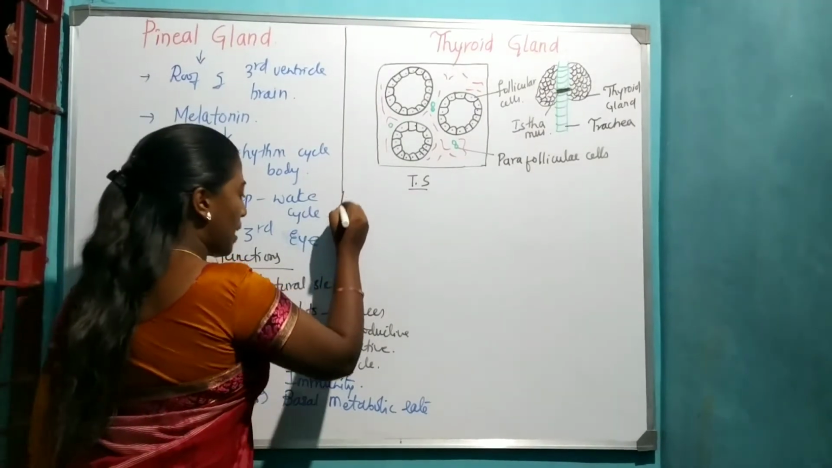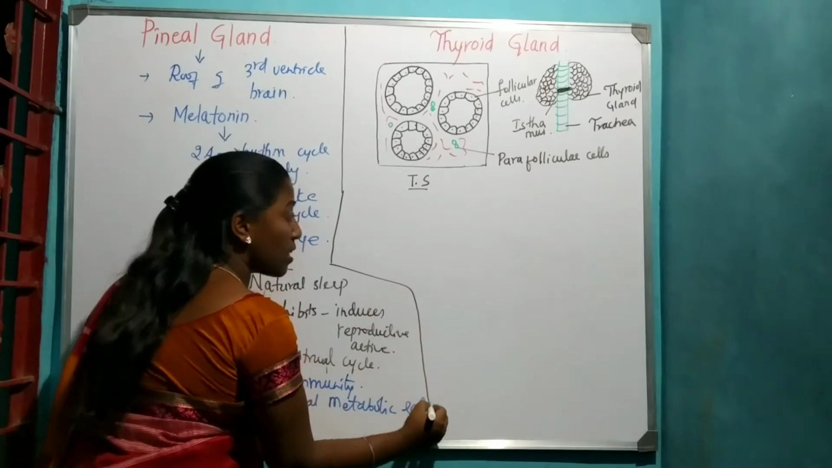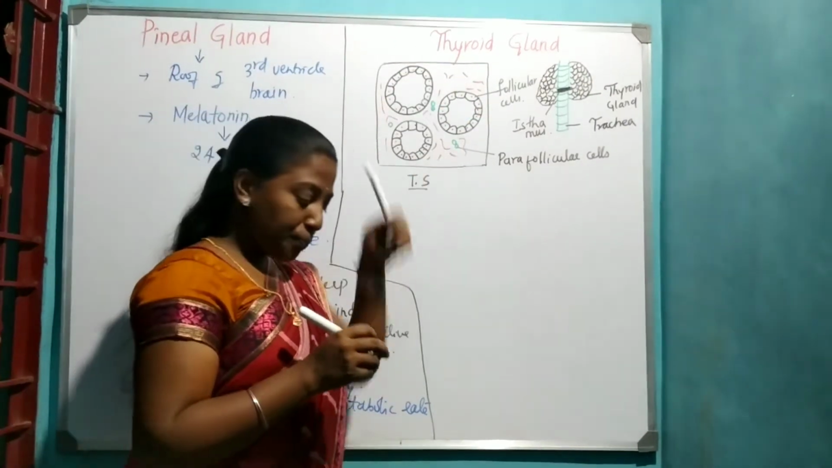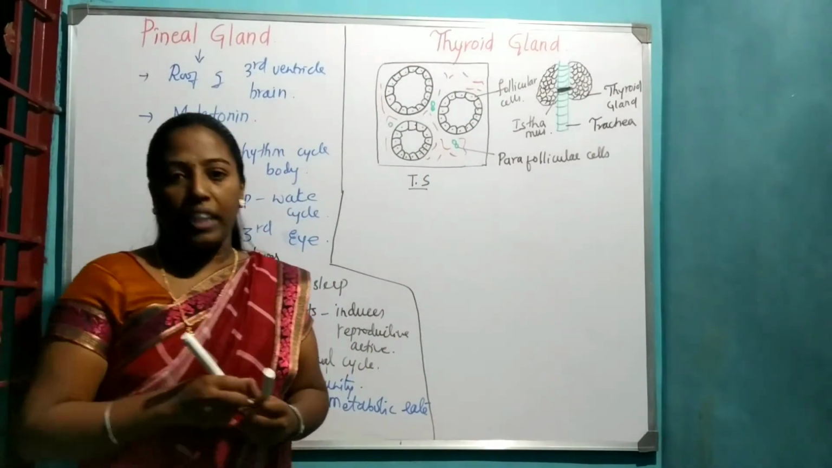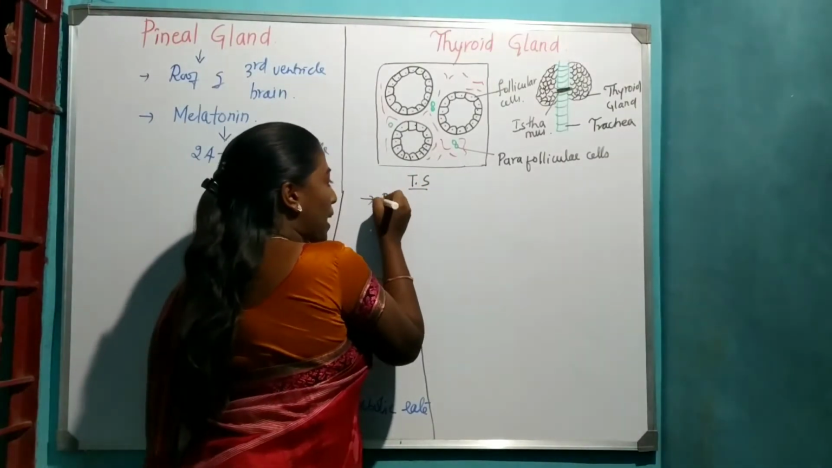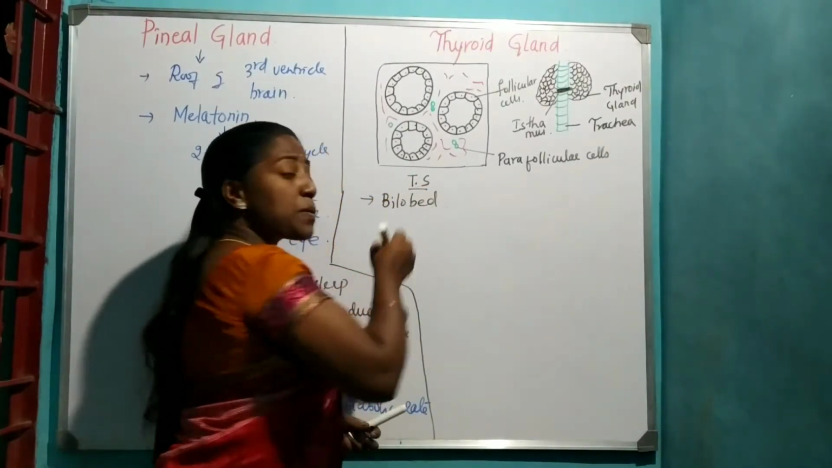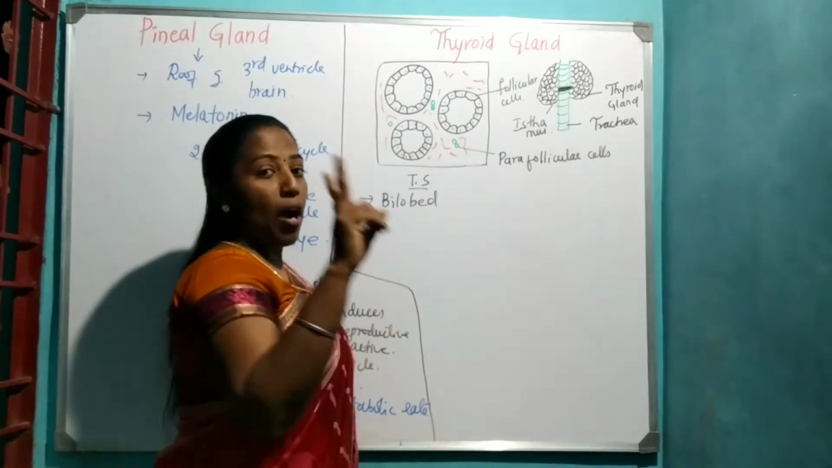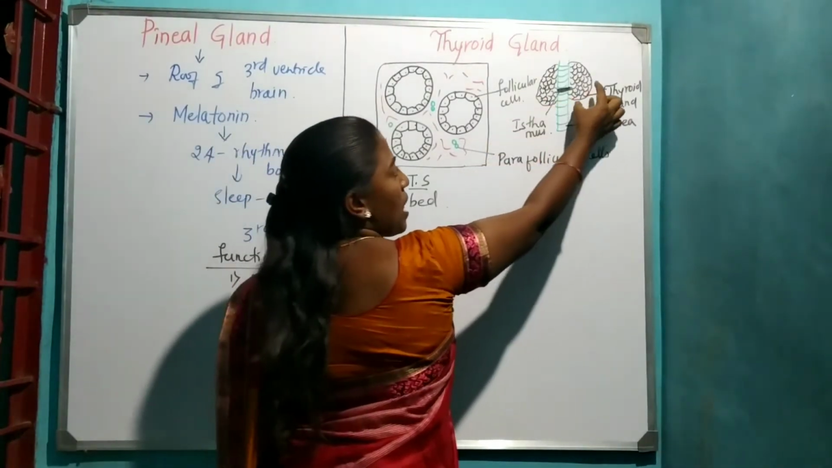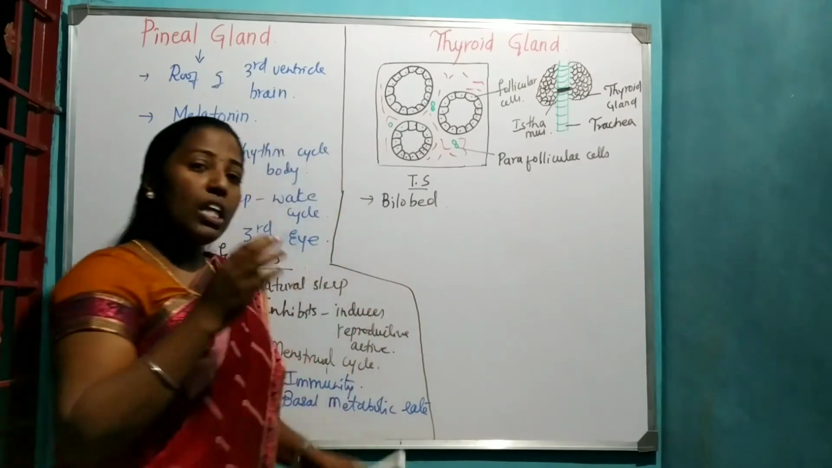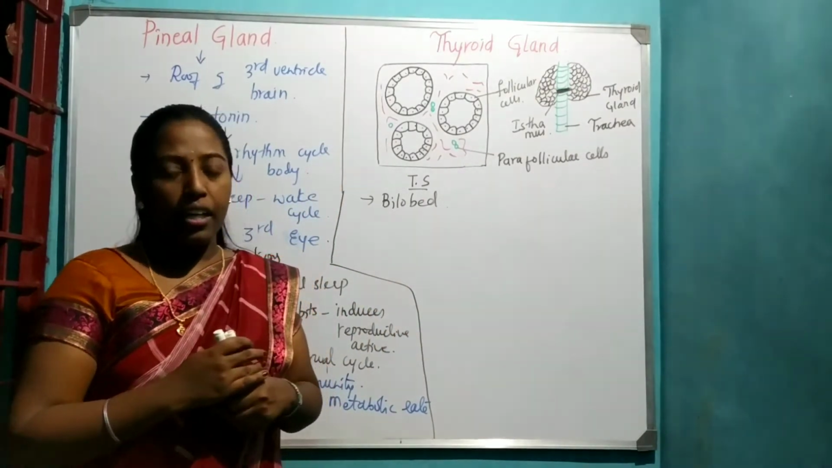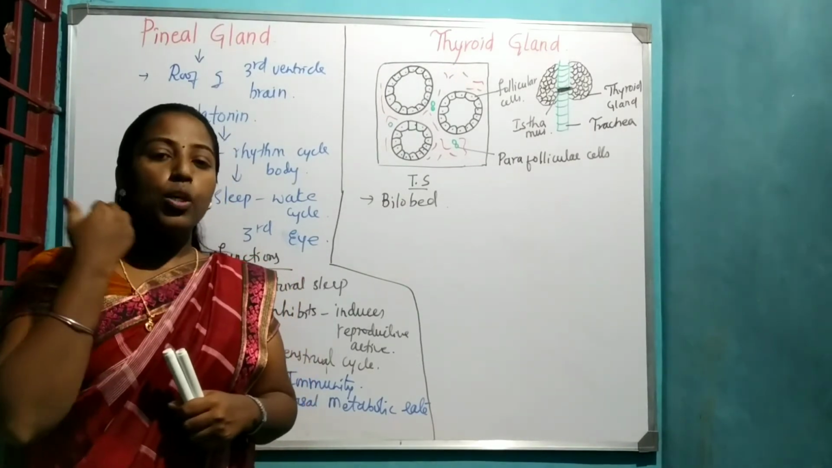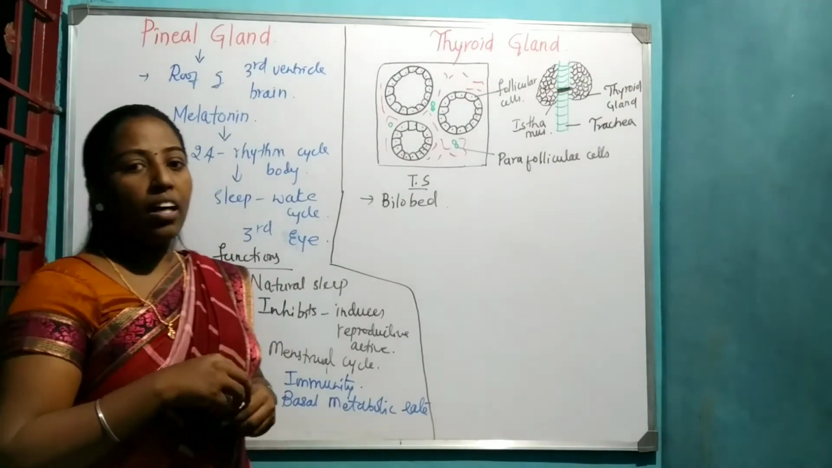The next endocrine gland we are going to discuss is the thyroid gland. Thyroid is a bilobed gland. It means it is made up of two lobes. So this is one lobe, and this is the other lobe. If you see the location of this thyroid gland, it is found on either side of the trachea. This is the windpipe, the trachea. So on either side of the trachea, you can find the thyroid glands.